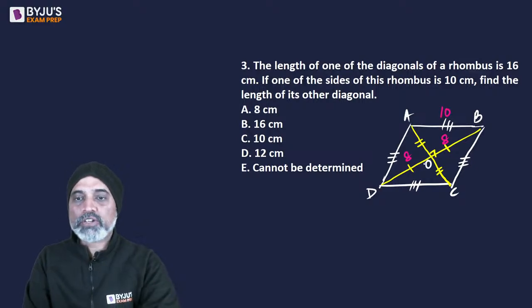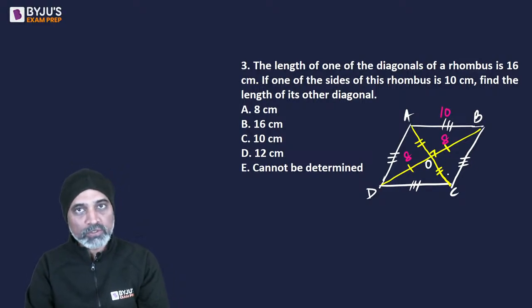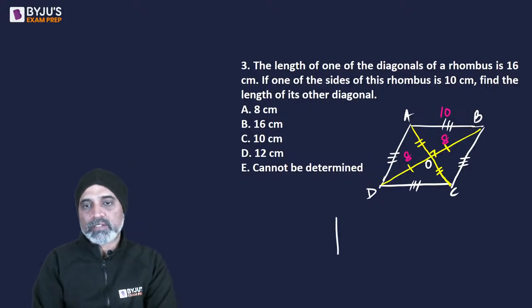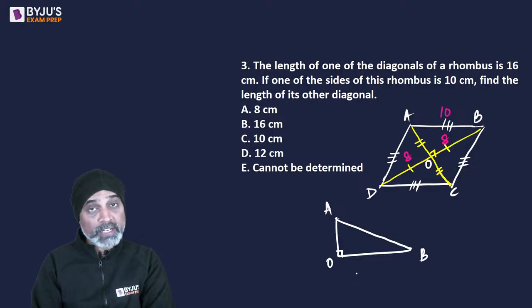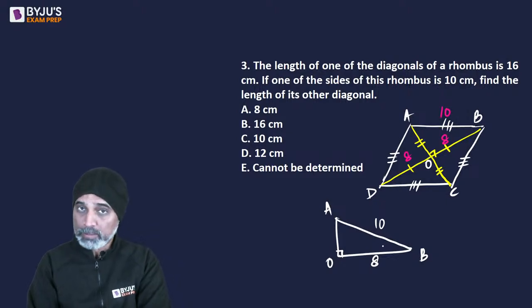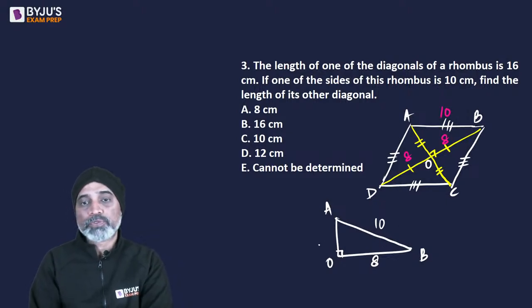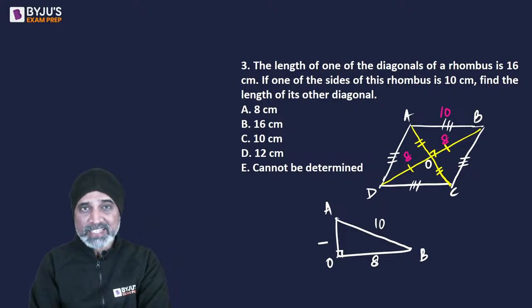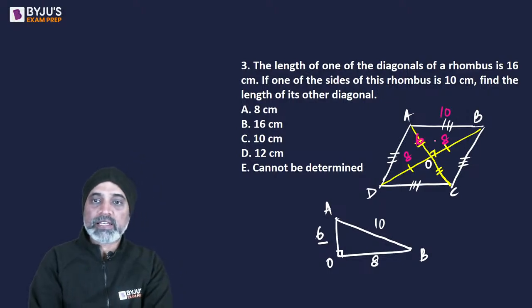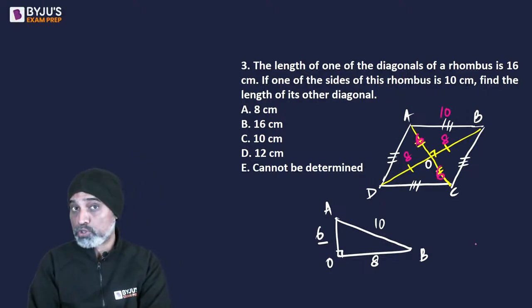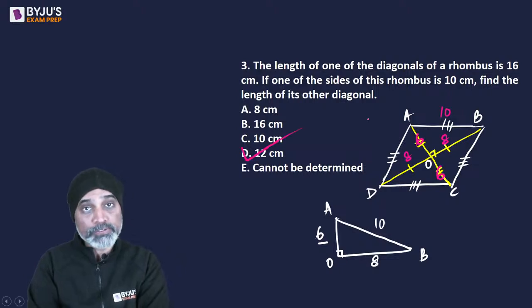So if I can find out the length of AO or OC, तो हम double कर देंगे तो वो आ जाएगा. So if you pay attention and look at the triangle AOB, this is perpendicular. So we are dealing with a right angle triangle where one of the sides is 8, the perpendicular sides, and the hypotenuse is 10. So triplet अगर लगाओगे, तो 6, 8 और 10 का triplet होता है. So this is going to be 6. So the moment we get this length as 6, this length is also going to be 6. So the length of the other diagonal will be 12, right?